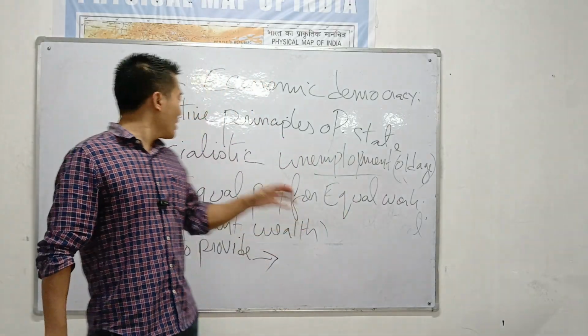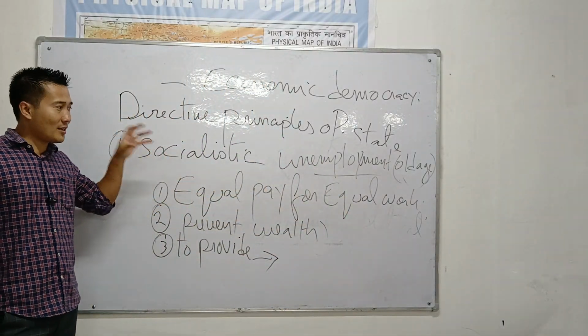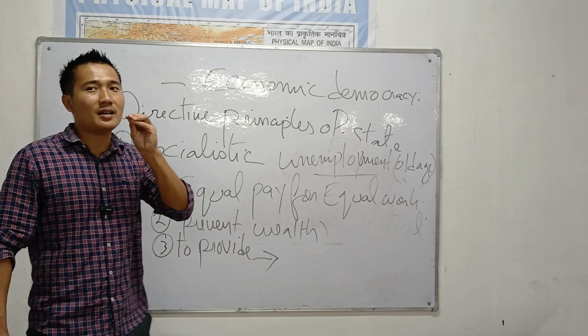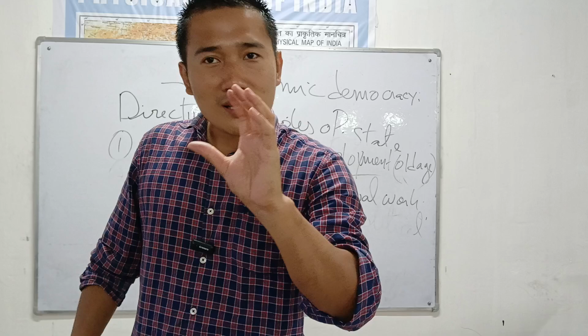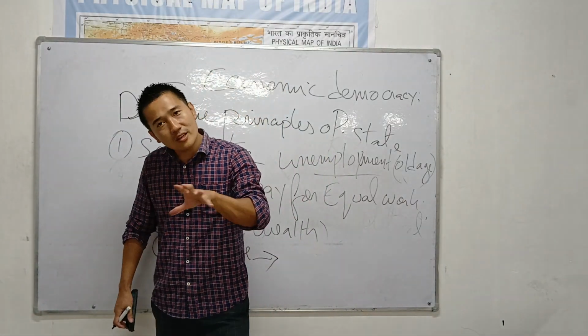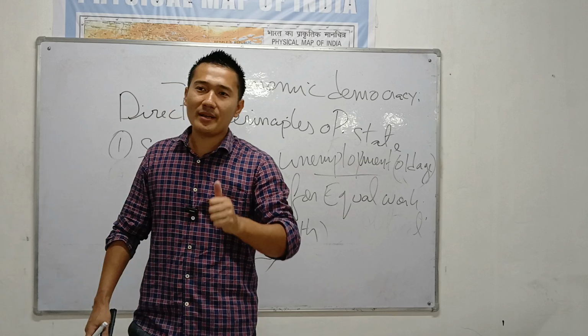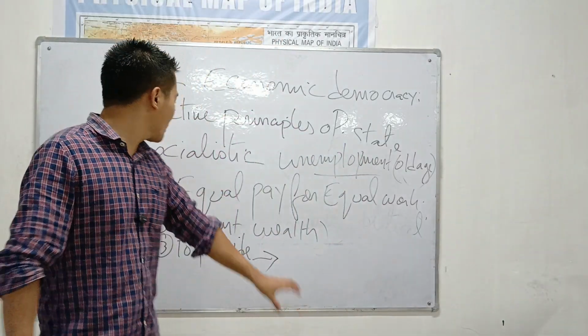It should be there. So I have been telling you, this socialistic principle is really targeting the society in general. They want to make a just society. What is a just society? Equal society. No discrimination. The schemes, the projects should reach the people at the right time, in the right place, to the right person. That's all. This is known as a socialistic principle.